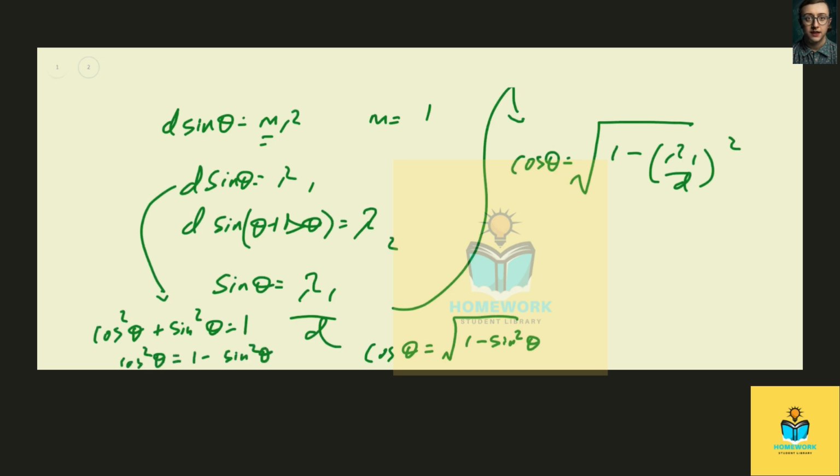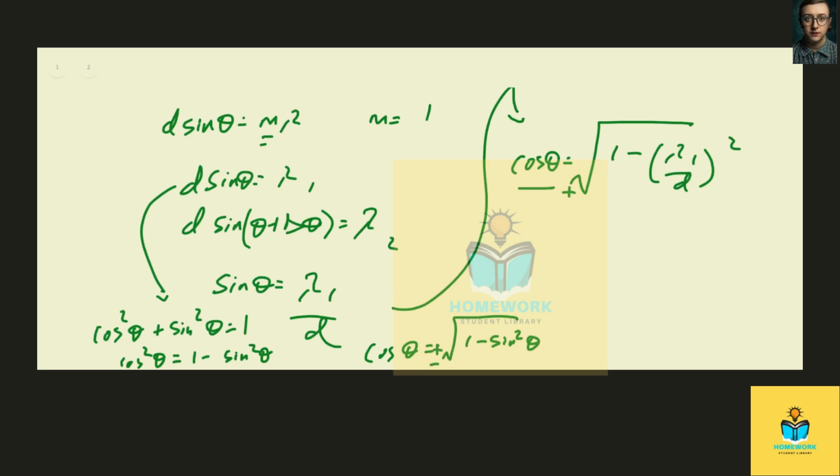And cosine theta will then become plus or minus the radical of 1 minus sine squared theta, because you're doing the radical. But we're only interested in the positive relationship, so we don't need the minus.